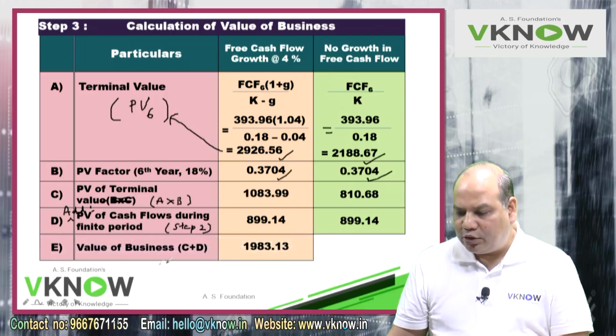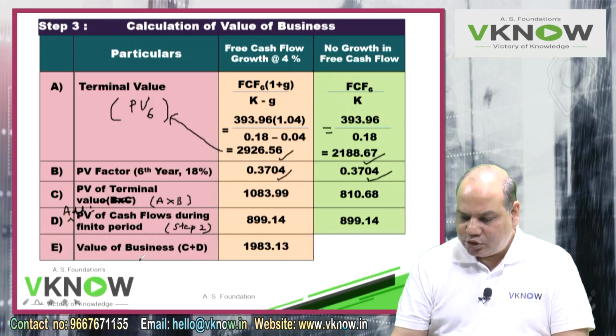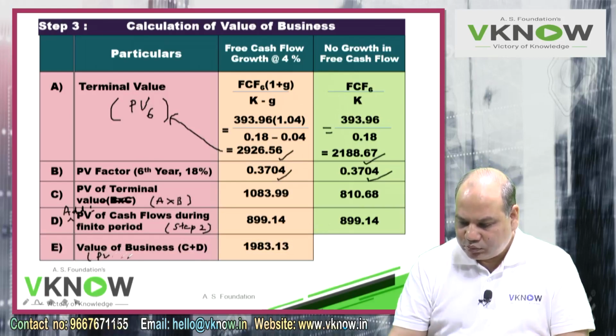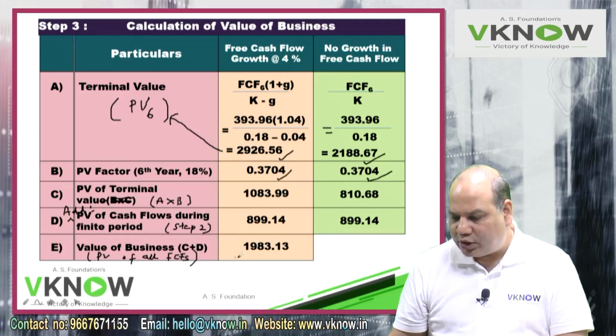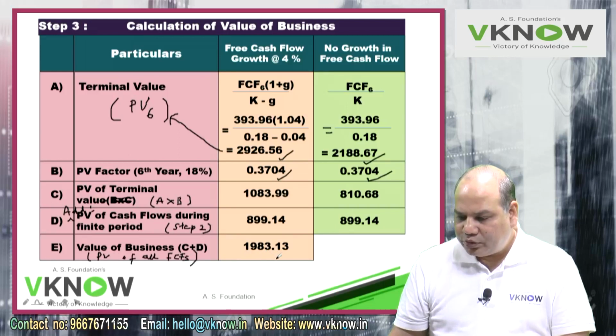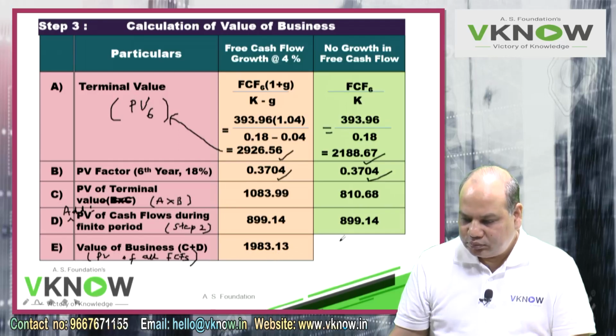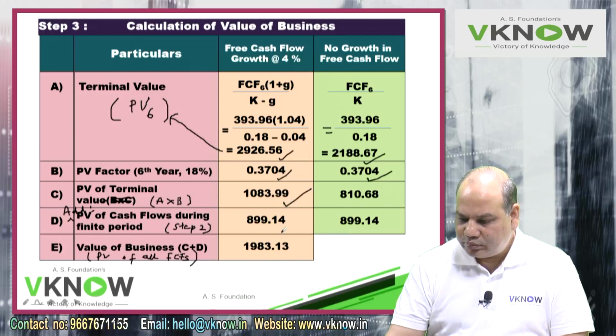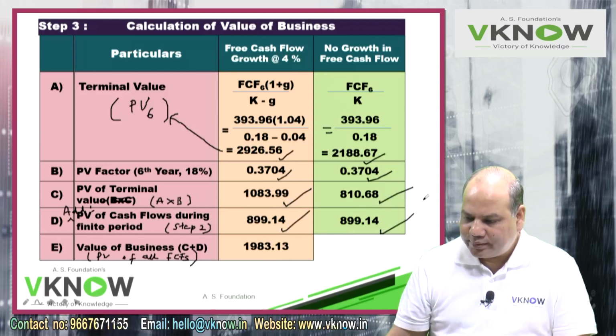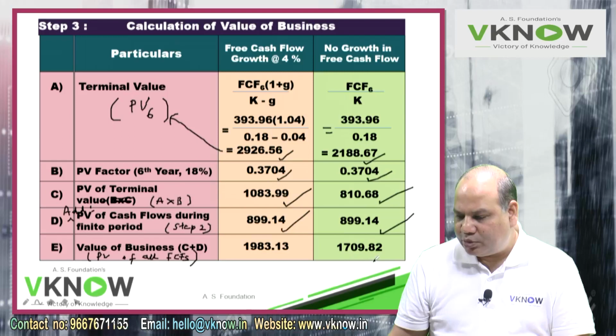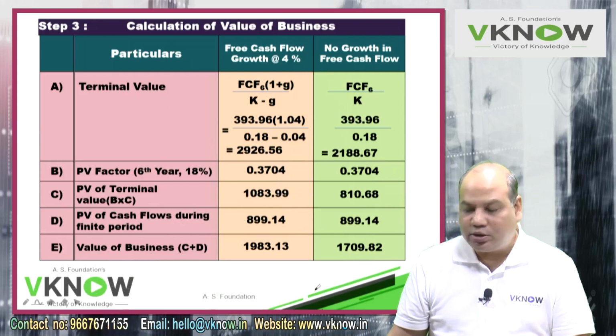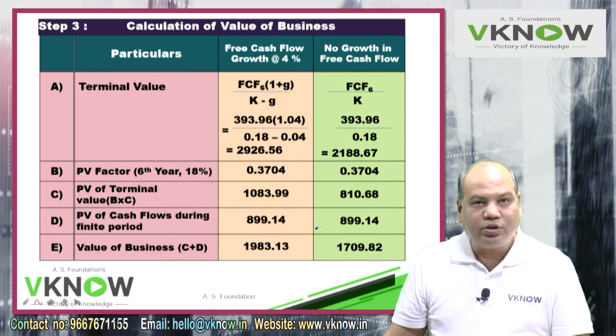So now I got the value of business, C plus D, which is the present value of all free cash flows. This is the PV of all free cash flows, C plus D. So here I am getting 1983.13. Add these two numbers. You will get 1709.82. Approximately check all calculations are right. Some difference after decimal is okay.